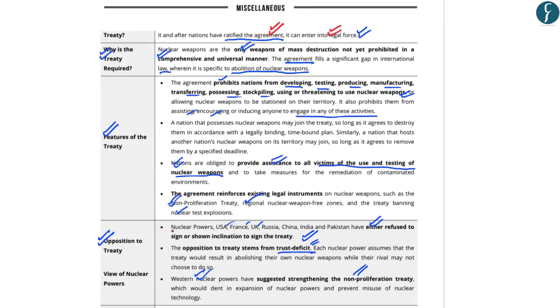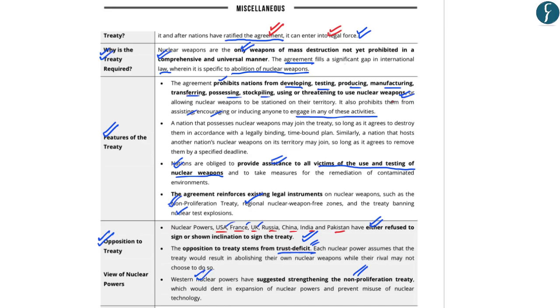Now, apart from this, with regards to your upcoming UPSC prelims examination, you should also know that the nuclear powers USA, France, UK, Russia, China, India, Pakistan, North Korea, and suspected nuclear powers such as Israel have either refused or shown no inclination to sign the treaty. Now, hopefully, up till here, you've understood about ICAN and the Nuclear Weapons Ban Treaty. And so, with this, we move on to the next article.